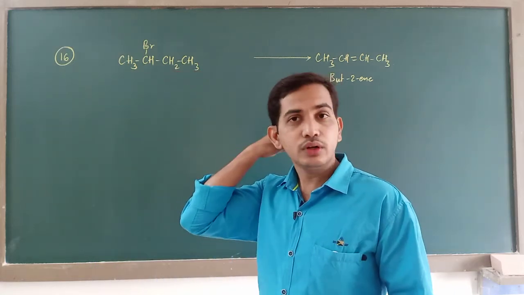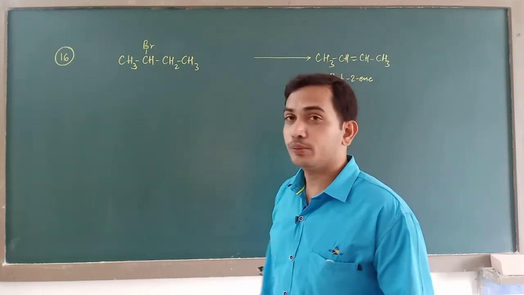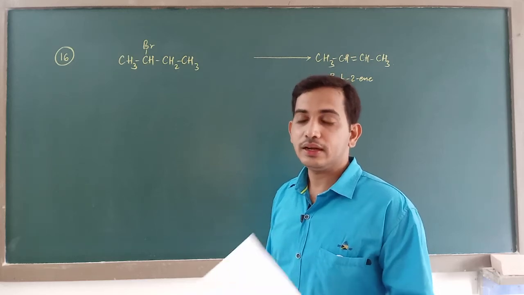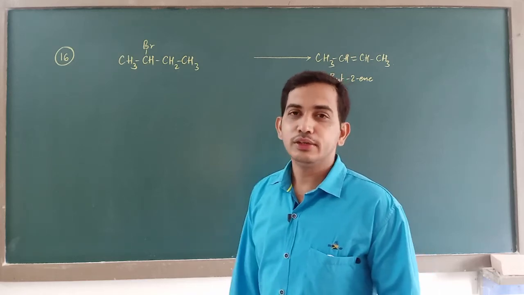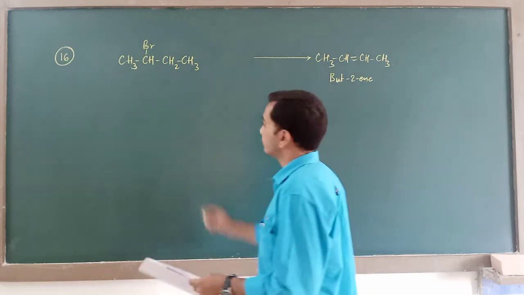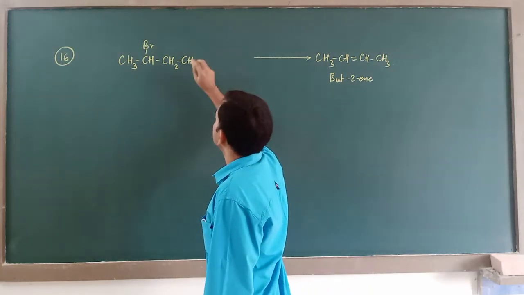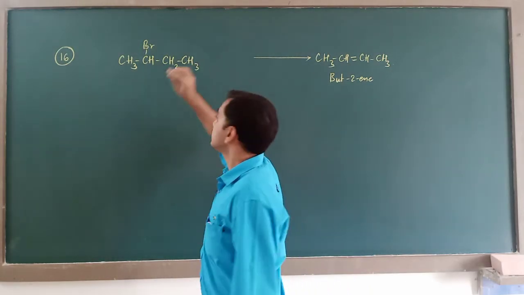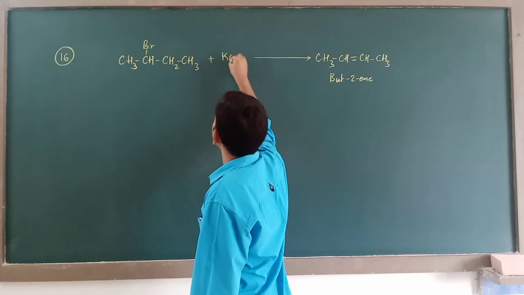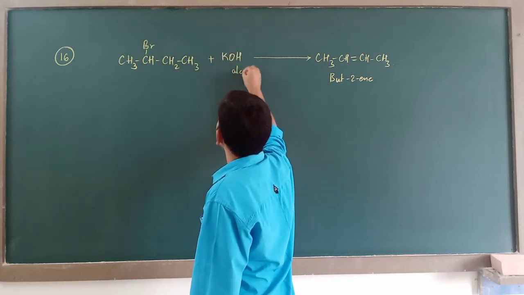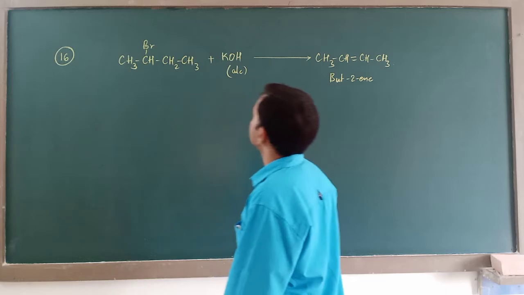So for carrying out dehydrobromination, that is dehydrohalogenation, we use alcoholic KOH, isn't it? Yes, we use alcoholic KOH for carrying out dehydrohalogenation.